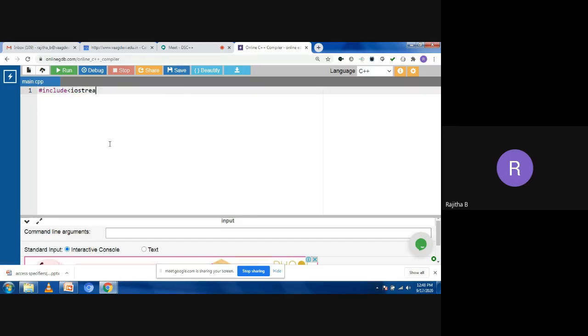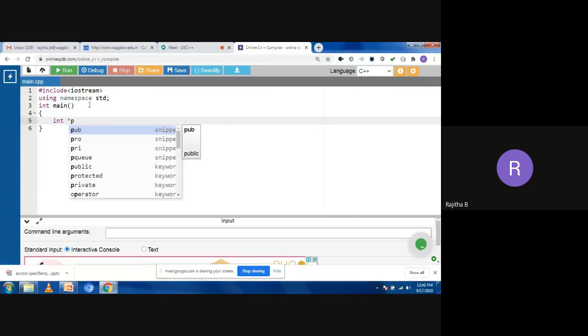So I'm taking iostream. Now here I'm taking a normal program, not a class program. For easy understanding, I'm taking the main function here. In main, suppose I want to allocate the memory at runtime. If you want to allocate the memory at runtime, we need to use pointer variables. So I'm taking the pointer variable p here.